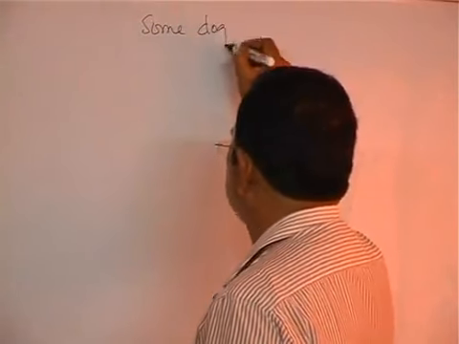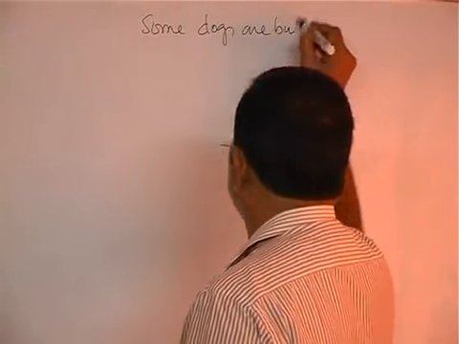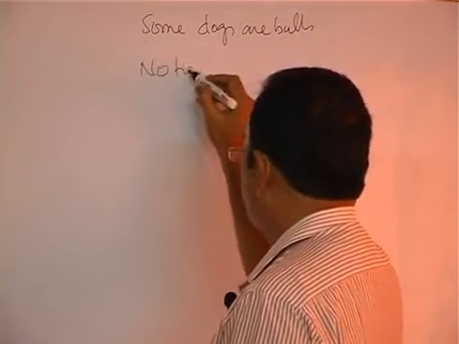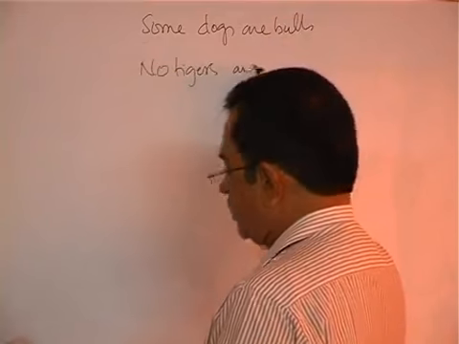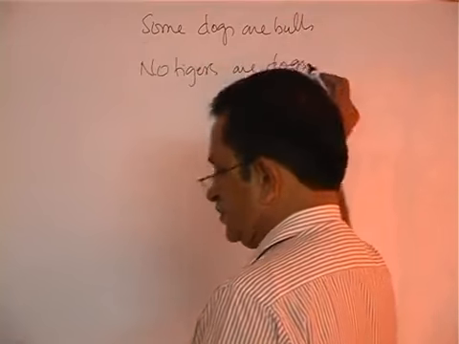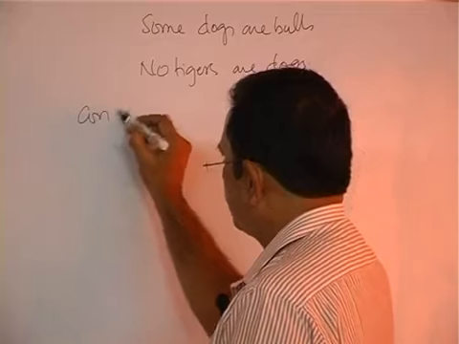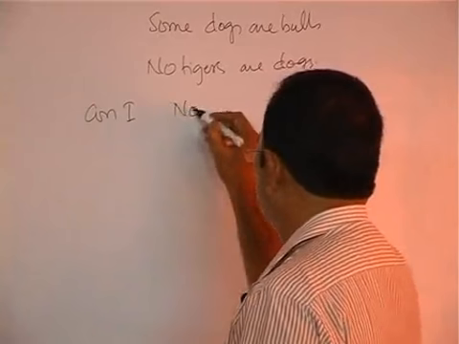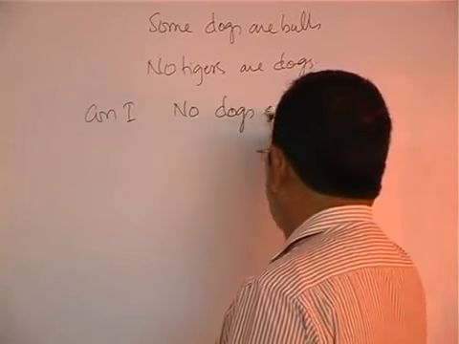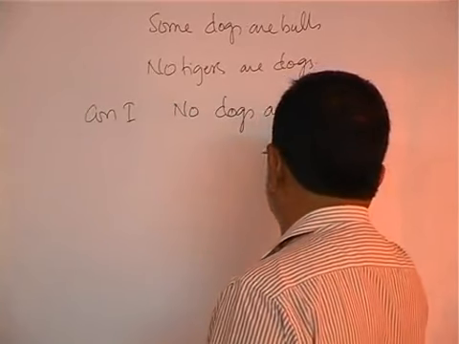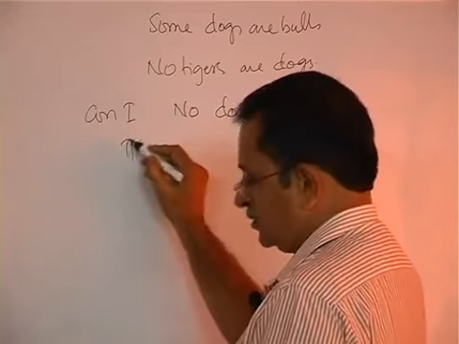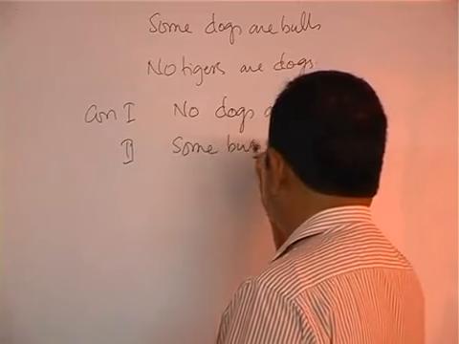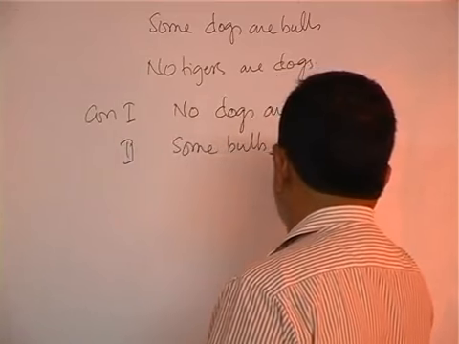Some dogs are bulls. No tigers are dogs. Conclusion 1: no dogs are tigers. Conclusion number 2: some bulls are tigers.